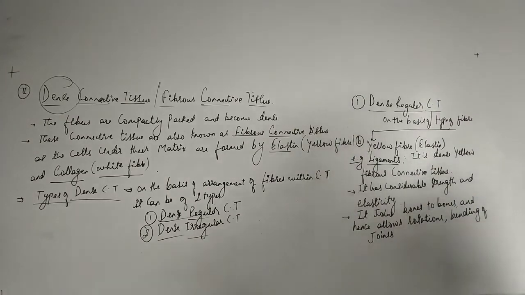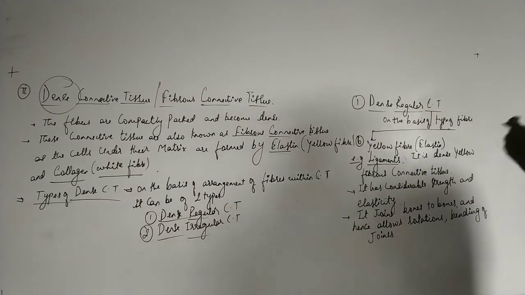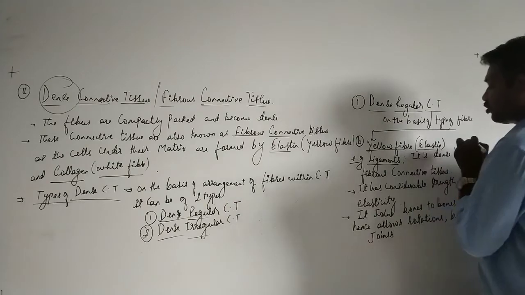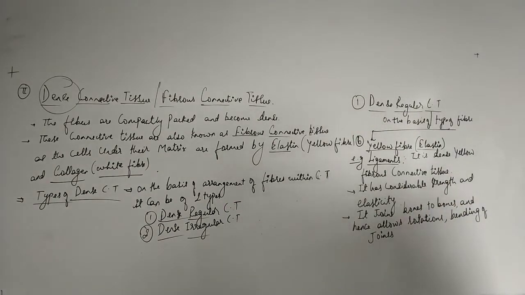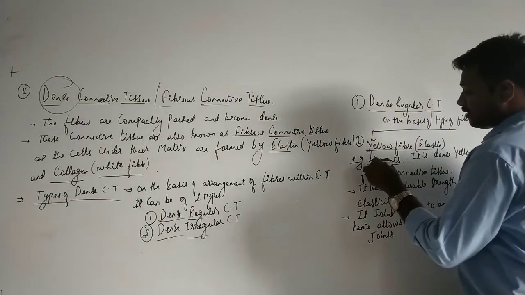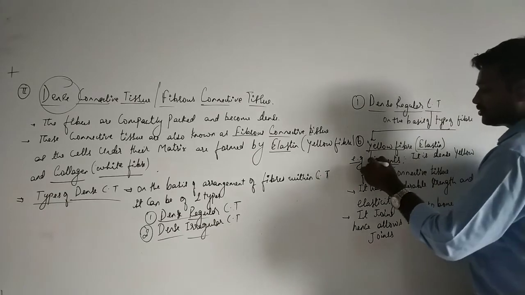So here in the dense regular connective tissue, another type of fibrous connective tissue is the yellow fibrous connective tissue, which consists of a component called elastin. And the example under this yellow fibrous connective tissue is the ligaments.